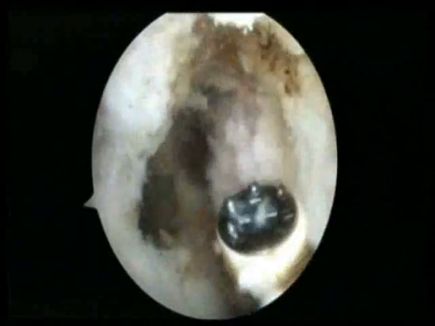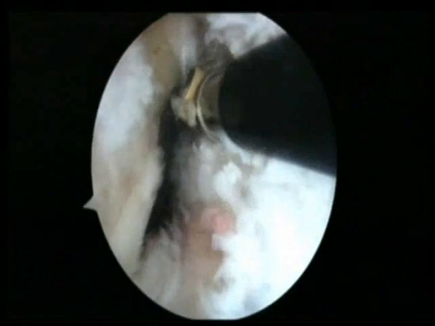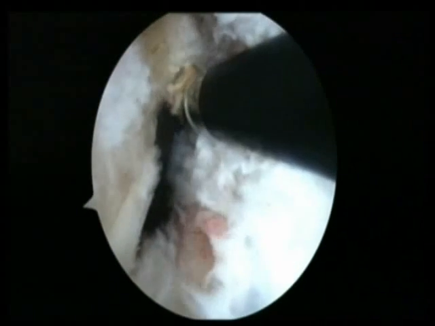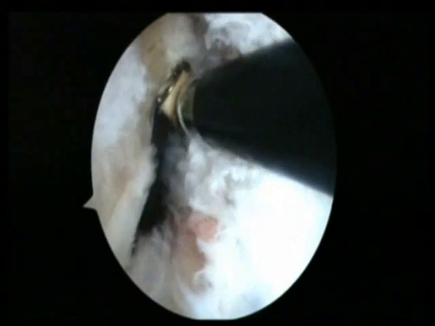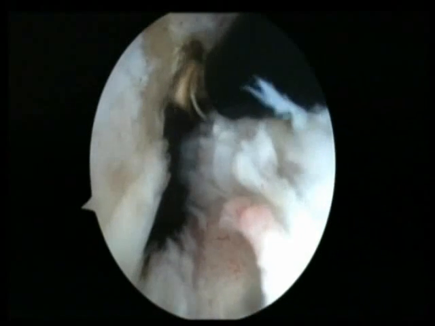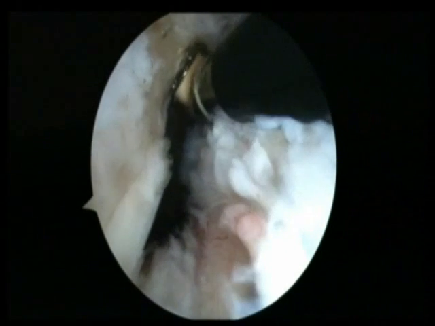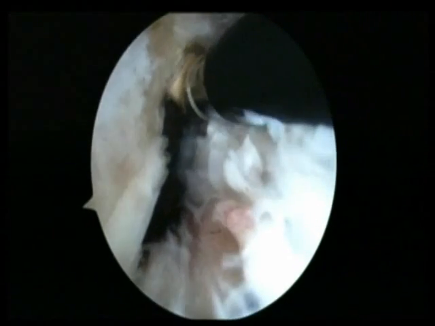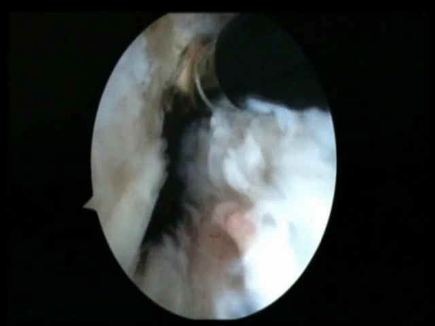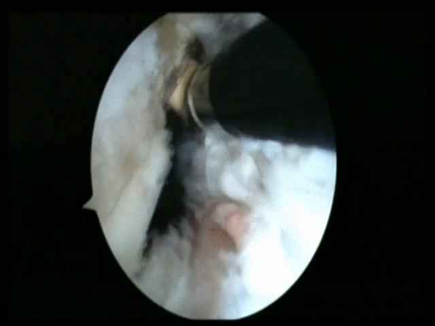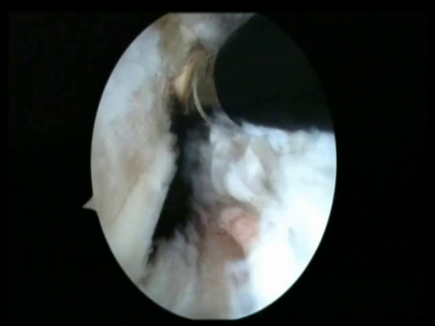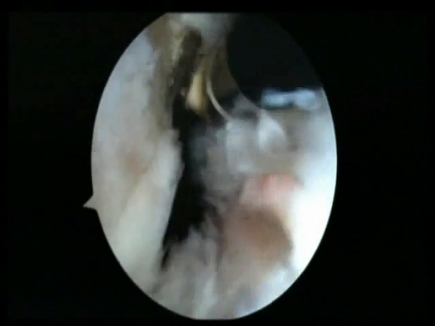But this is, I have to tell you, an incomplete follow-up. The summary results that we've got, out of the 17: we had 1 graft failure and 1 superficial wound infection. We had no loss of range of movement, no pivot shift, no functional instability, and no drop in the Tegner score. So these are relatively encouraging results. I think that certainly makes me happy that this is a method of treating this.